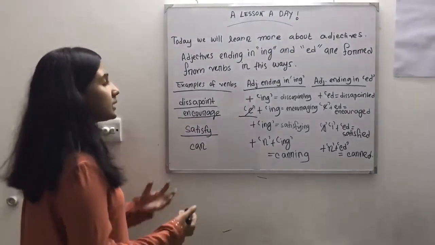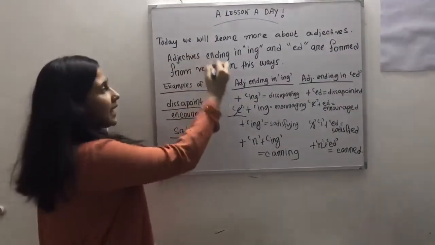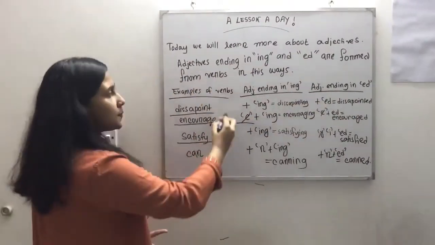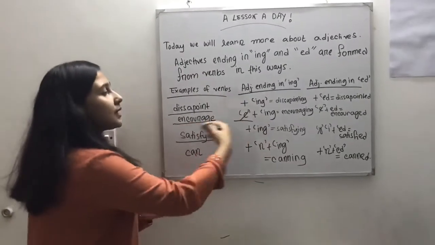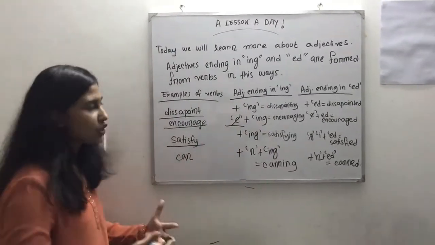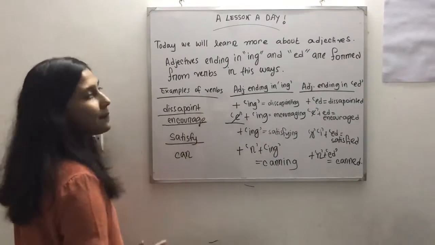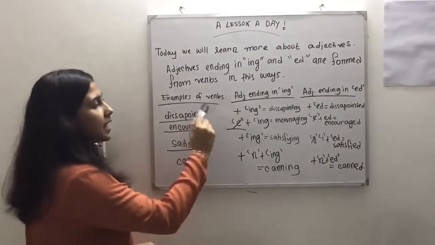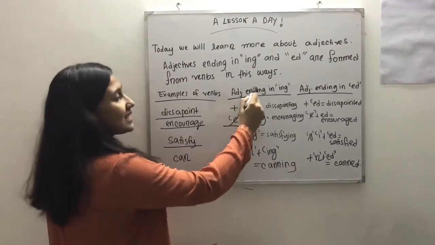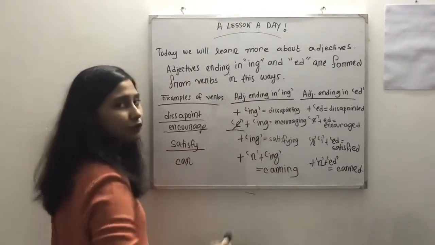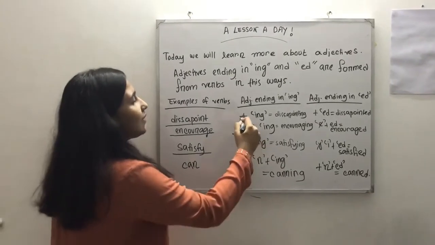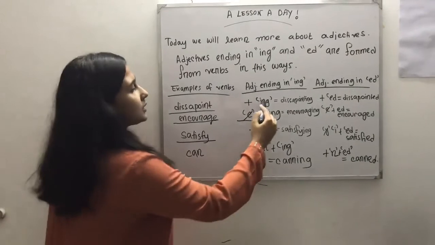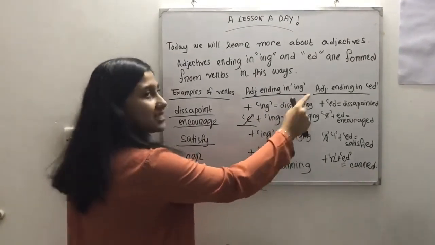Alright, adjectives ending in ing and ed are formed from verbs in this way. Here you can see how this entire thing works. So here are some examples of verbs. The first one is disappoint. In case of adjectives ending in ing, adj is the short form of adjectives. Here we have to add ing to the verb, so it turns into disappointing.